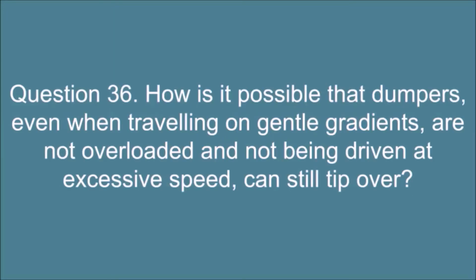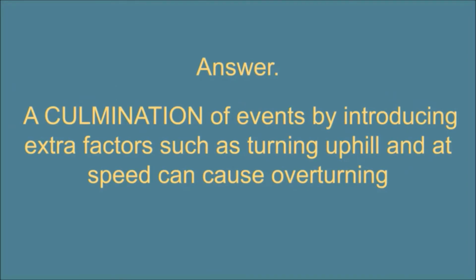Question 36. How is it possible that dumpers, even when traveling on gentle gradients, not overloaded and not being driven at excessive speed, can still tip over? Answer. A culmination of events, introducing extra factors such as turning uphill and at speed, can cause overturning.